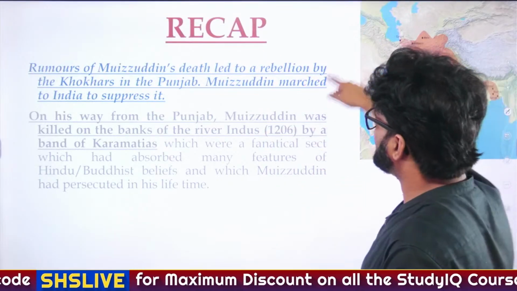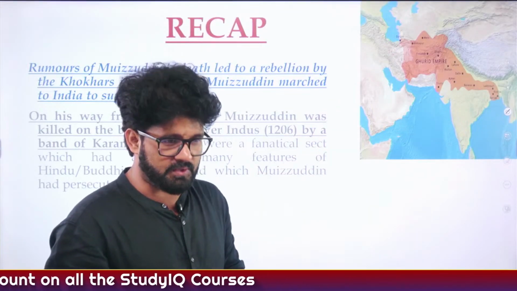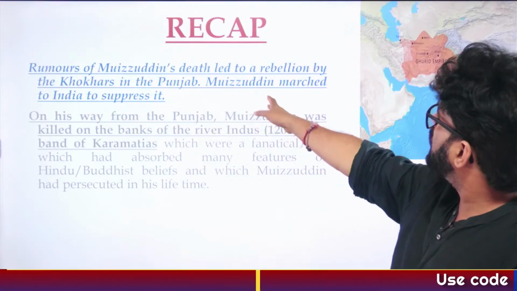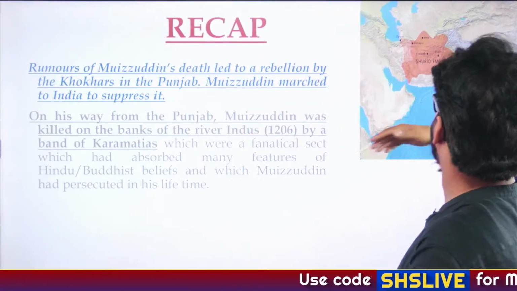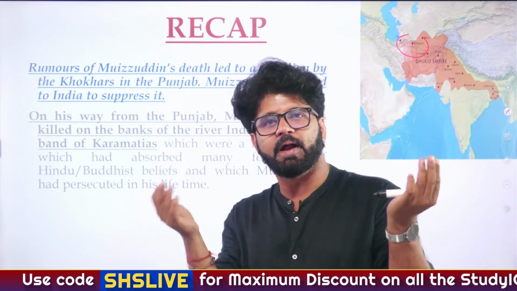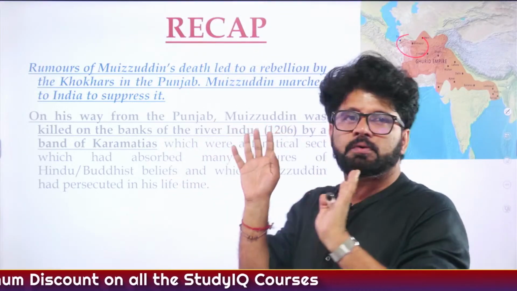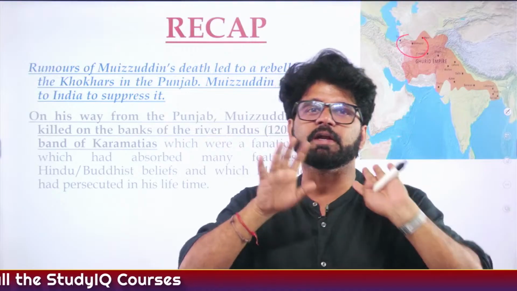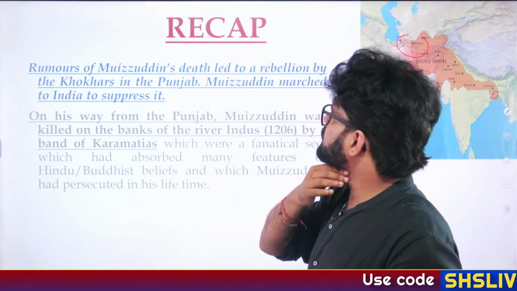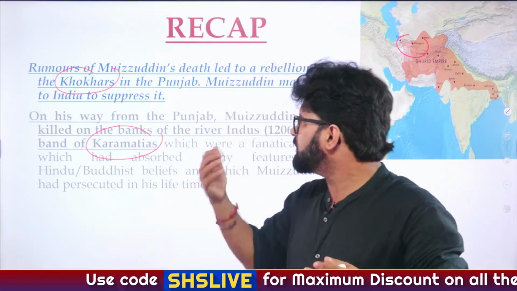This is a slide I have taken from when we were talking about Muhammad Ghori. This was the slide where we were talking about rumors of Muizuddin's death, and Muizuddin is Ghori. He went to Central Asia, Nishapur, Merv region. People thought that he died because at that time we did not have Bajaj Pulsar or anything like that. So it used to take time to know whether a person is really dead or he has survived. So Muizuddin marches to India to suppress the rebellions of Khokhars, and there we have talked about Khokhars as well as Karamatiyas, who these guys are.